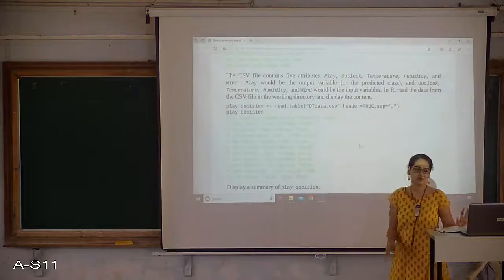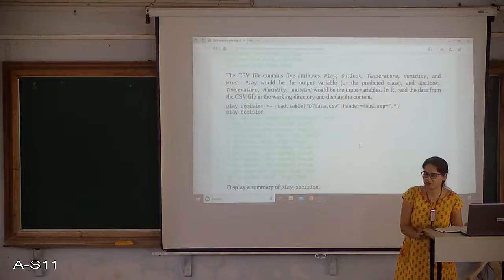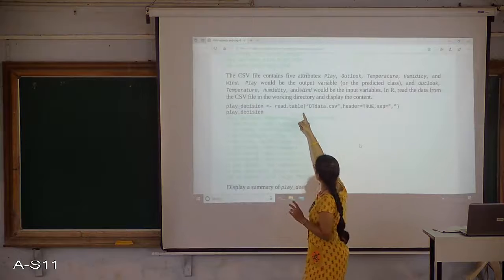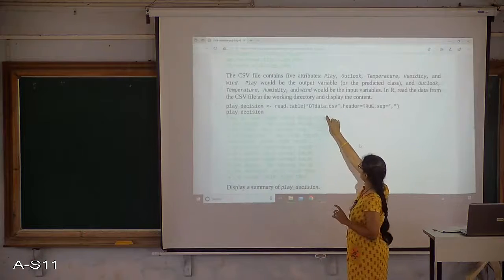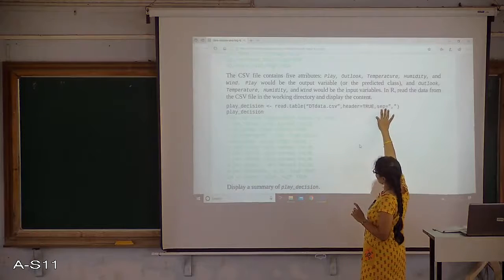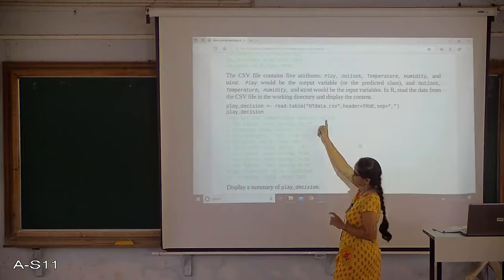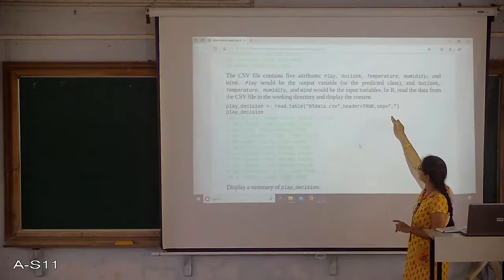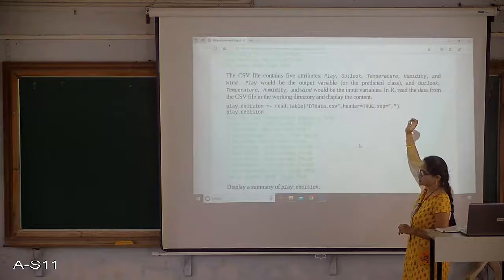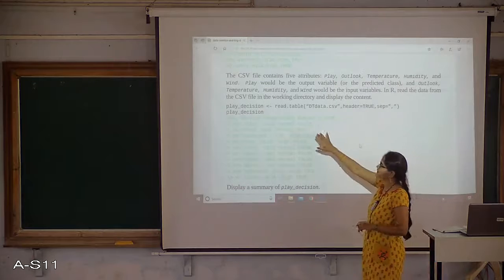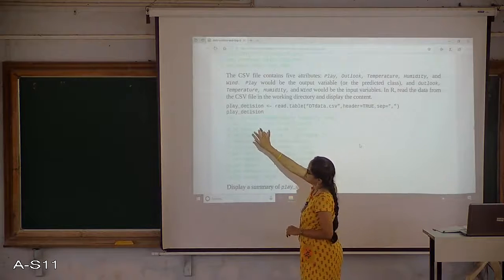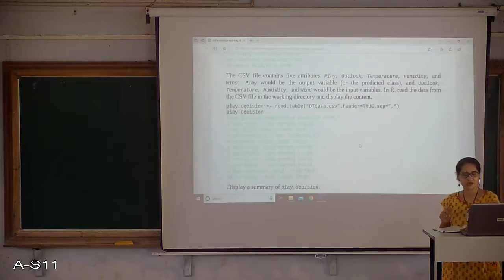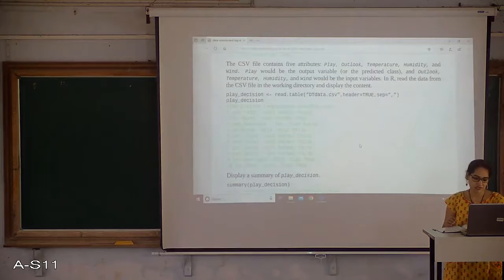These are the 4 input variables I am considering, right. So I am taking a read table, dt data.csv, with header equal to true, which means I am going to get the title of the column everywhere, separated with a comma in your original file. So I am going to separate all those data which are separated with a comma with some space. So I am printing that play decision.